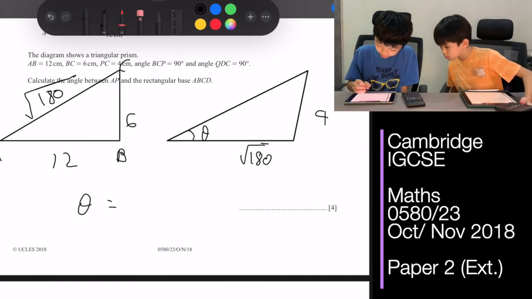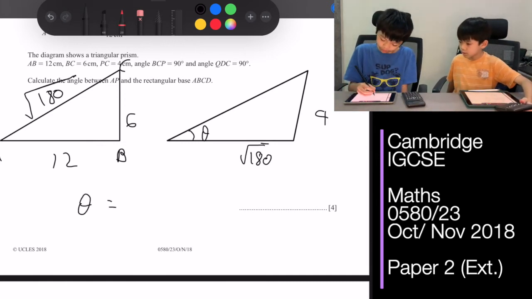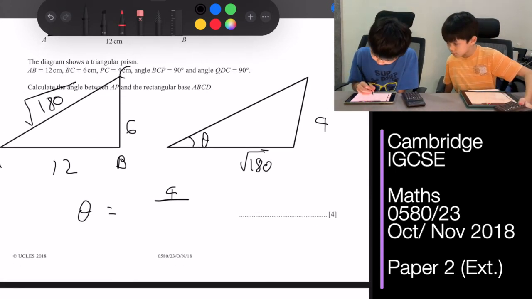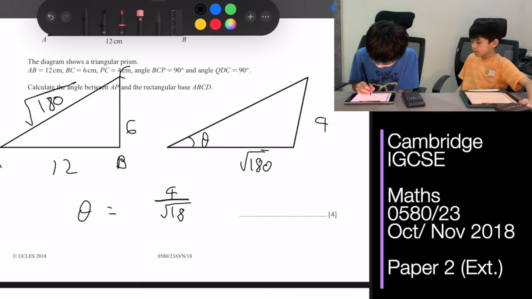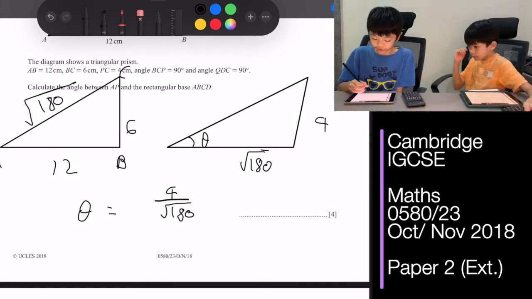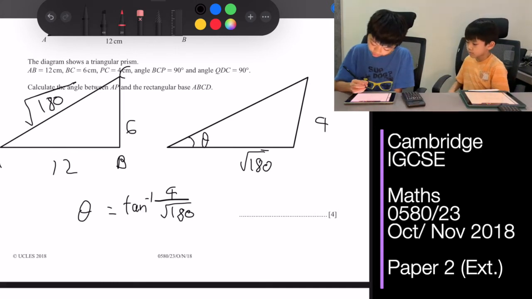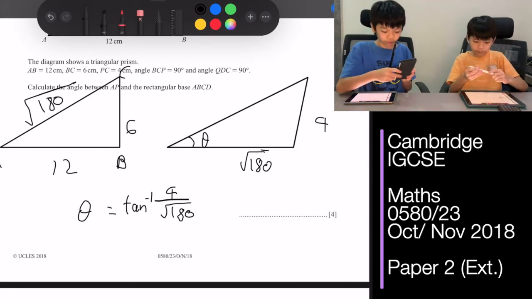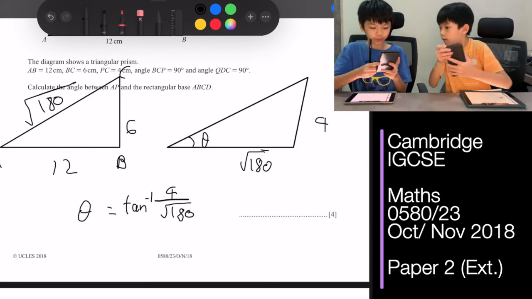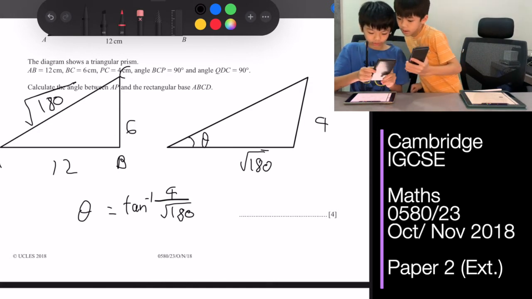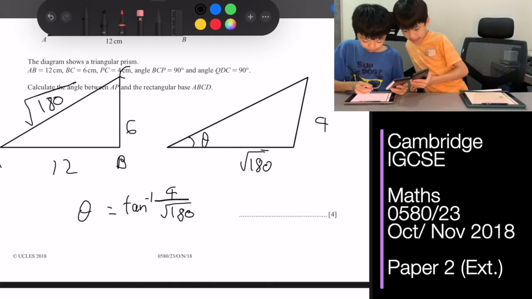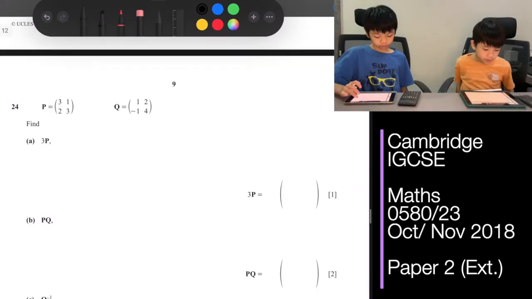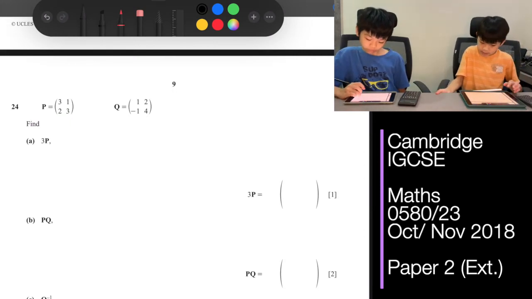So theta is the opposite, which is 4, over the adjacent, which is root 180. So this is opposite over adjacent, which is tangent. And since we're looking at finding an angle, it's arctangent now. So it's arctangent 4 over root 180, and arctangent that, 16.6.